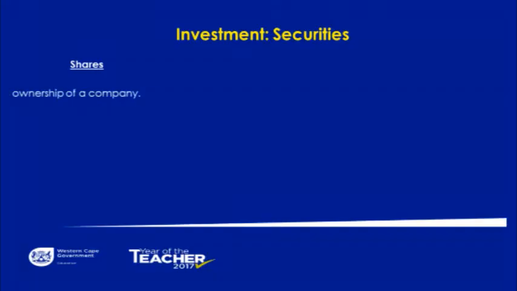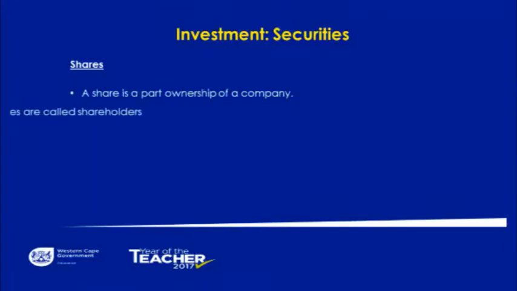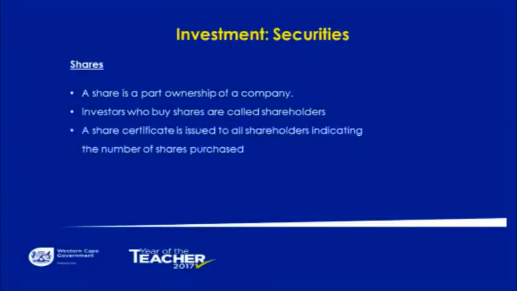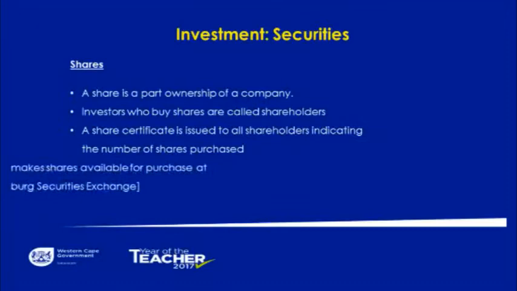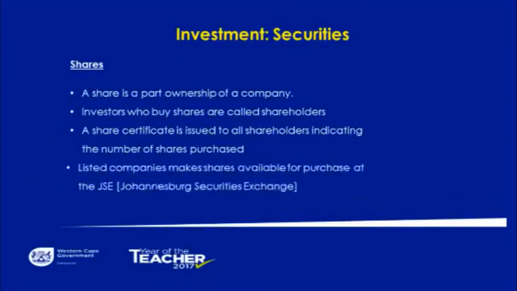Moving on to shares. A share is a part ownership of a company. Investors who buy shares are called shareholders. And then once shares are bought, a certificate is issued stating how many shares were bought. Listed companies make shares available for purchase at the JSE.